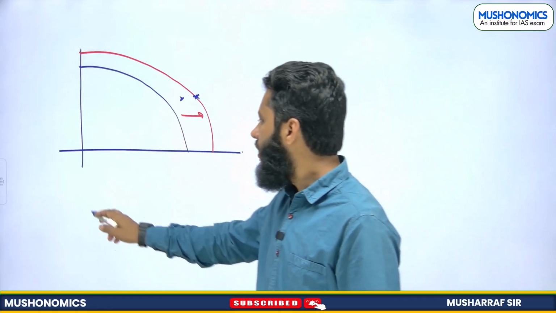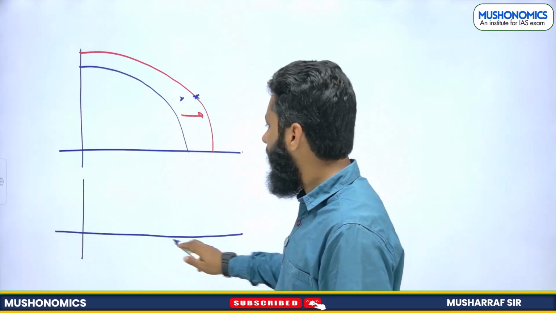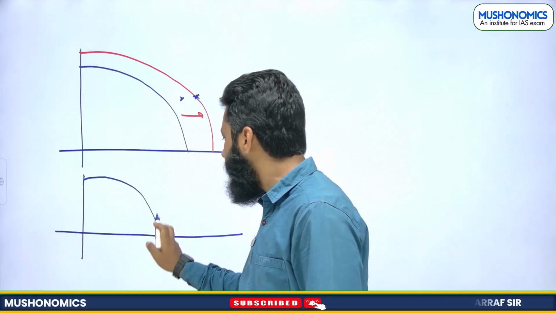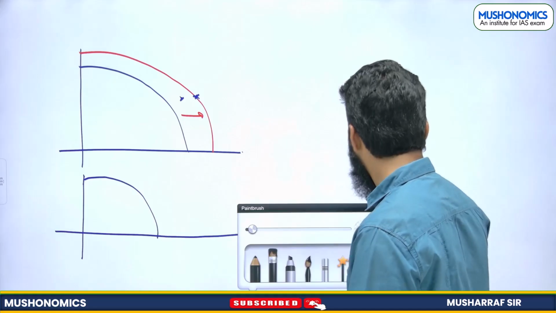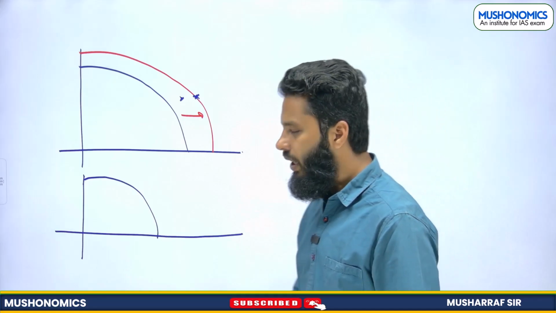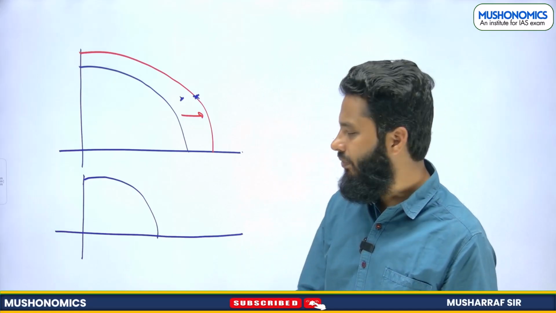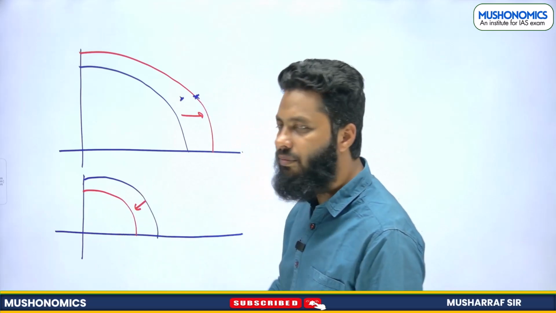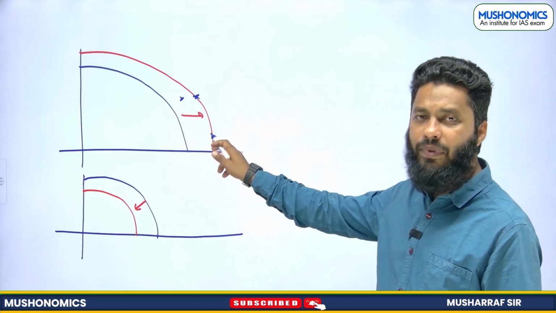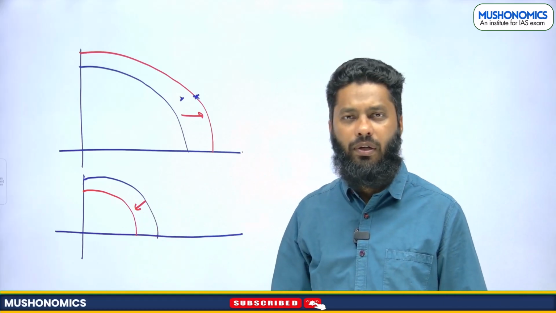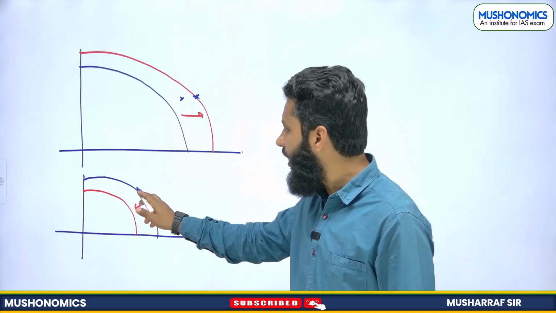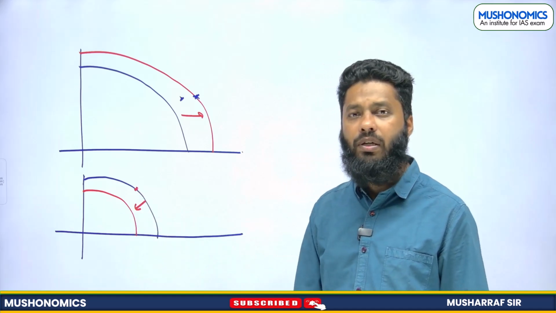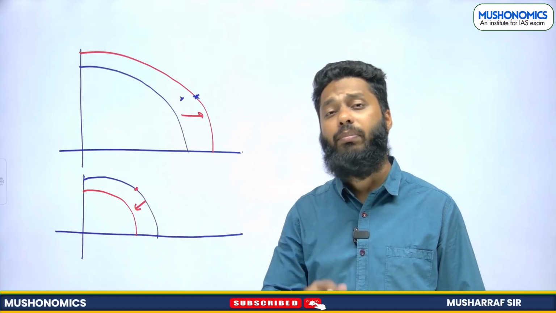Also, it may happen that a natural disaster, earthquake, or a tsunami has happened. What will happen to the production possibility curve? It will shrink. Here it is expanding, here it is shrinking. And the point which was earlier on PPC will now become an unattainable point.